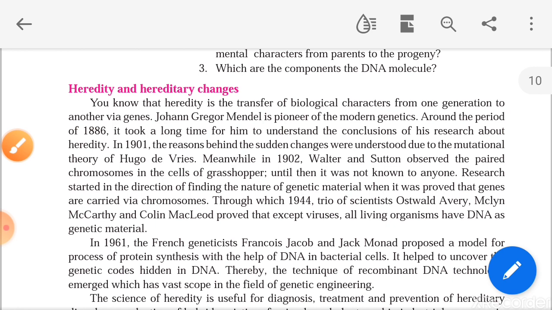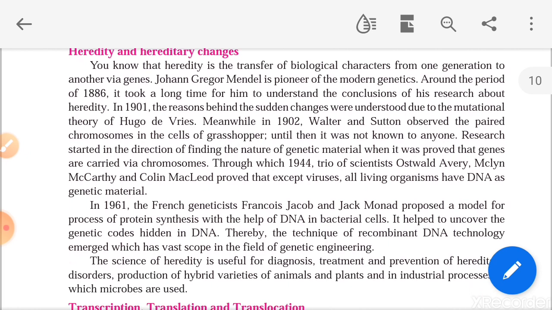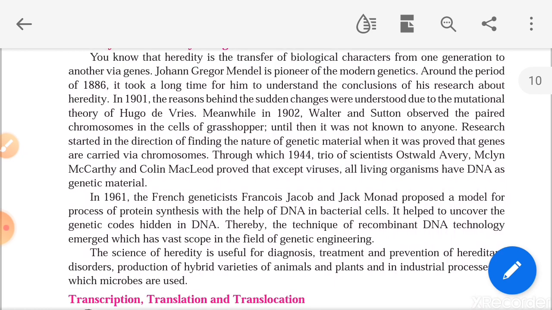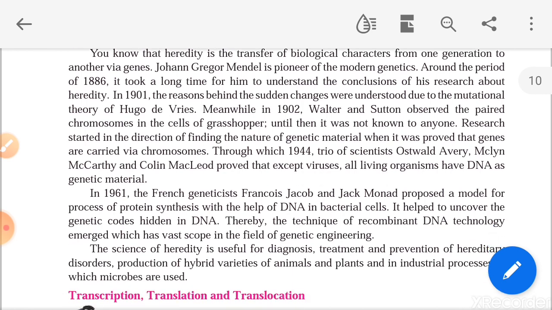Johann Gregor Mendel is the pioneer of modern genetics. Around the period of 1886, it took a long period for him to understand the conclusions of his research about heredity. In 1901, the reasons behind sudden changes were understood due to the mutation theory of Hugo de Vries. So these are the contributions of the scientists. The father of modern genetics was Gregor Mendel. In 1902, Walter Sutton, two scientists, observed paired chromosomes in the cells of a grasshopper. Until then it was not known to anyone.